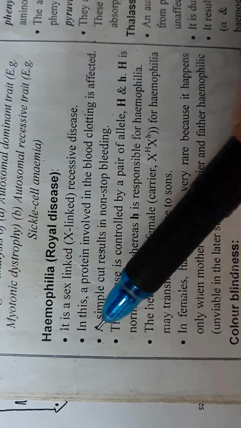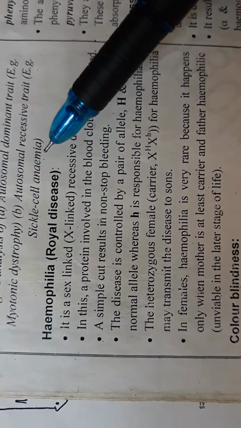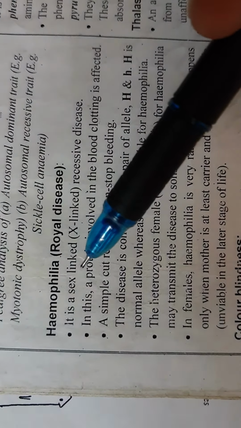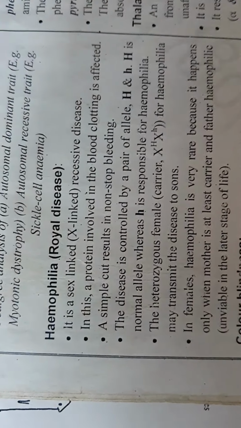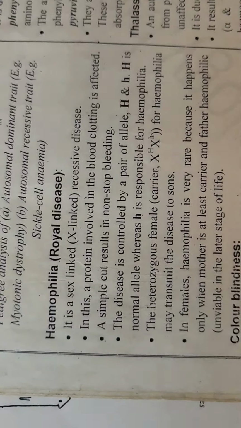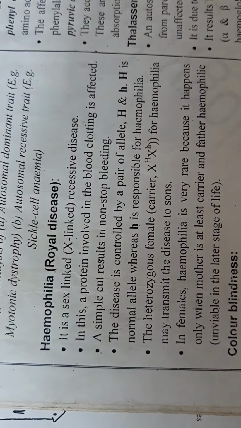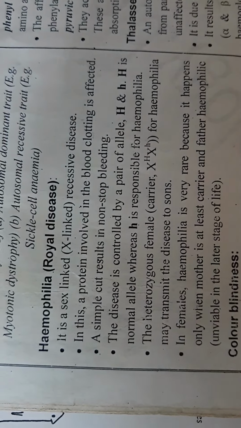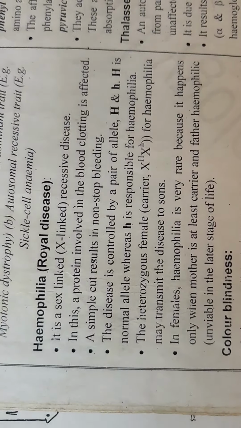Hence, it is called sex linked inheritance. Suppose a person having this disease transfers it to his progeny, his offspring. So it is an inherited disease, that too by sex chromosomes. Hence, it is called sex linked inheritance.